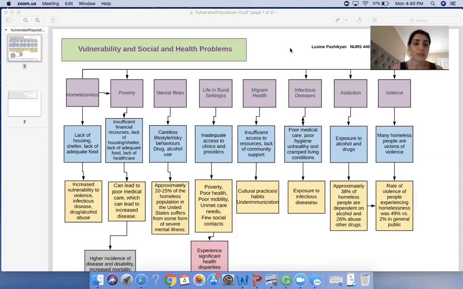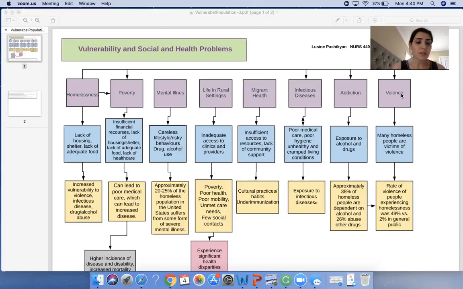I'm going to address 8 vulnerabilities, including homelessness, poverty, mental illness, life in rural settings, migration and migrant health problems, infectious disease, addiction, including alcohol and drug abuse, and violence.